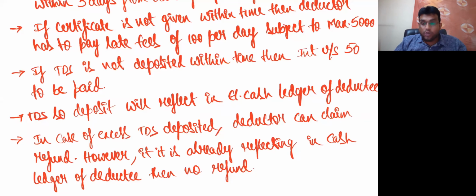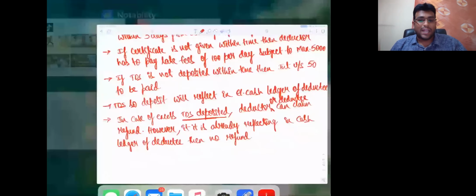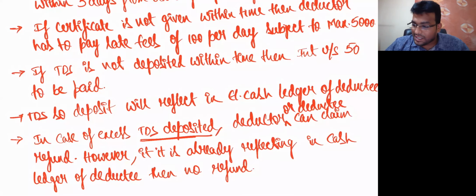And one point just to clarify, my dear friends: in case of excess TDS deposited, here not just the deductee, it can be the deductor or the deductee, my dear friends. I repeat one more time, just to clarify one small point. Come on, please listen here. In case of excess TDS deposited, the deductor or deductee can claim refund.